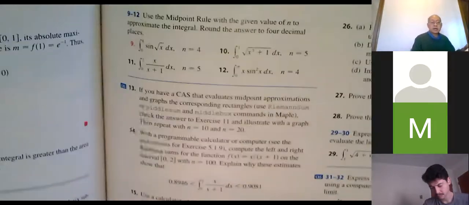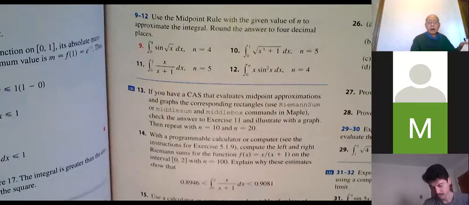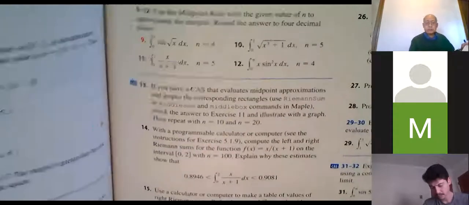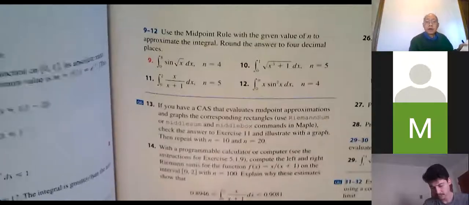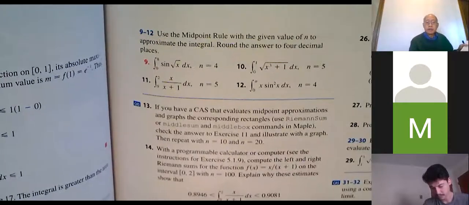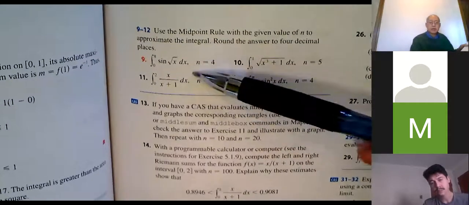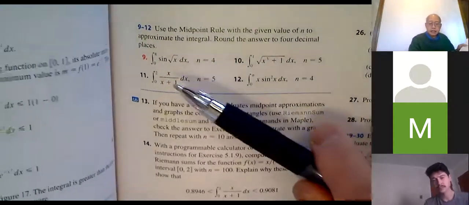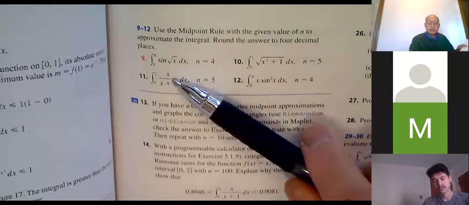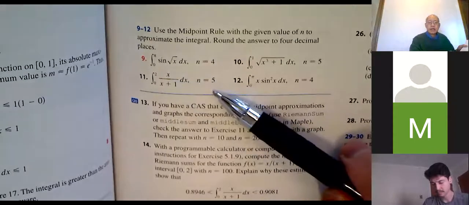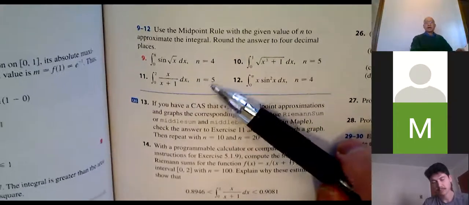All right, number 9 I did last time. Number 11: use the midpoint rule. The integral from 0 to 2 of x over x plus 1 dx. This is right now just theoretical. We don't know how to do this exactly, but we will. And n equals 5.